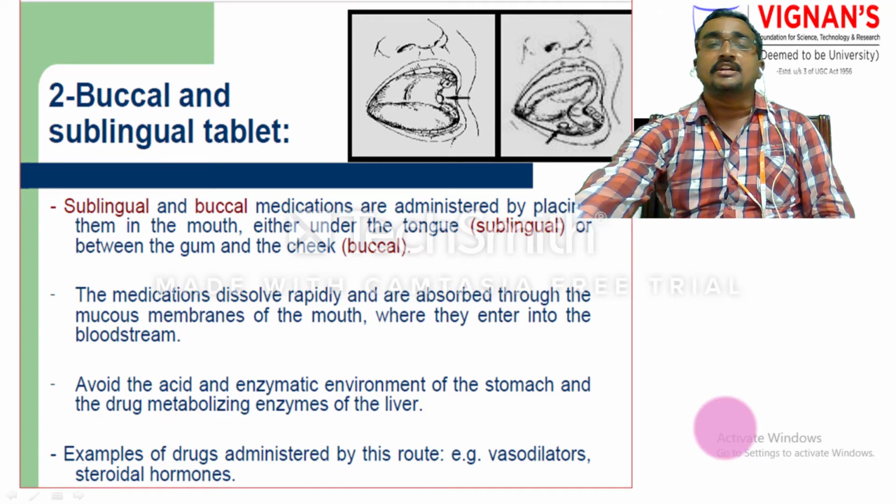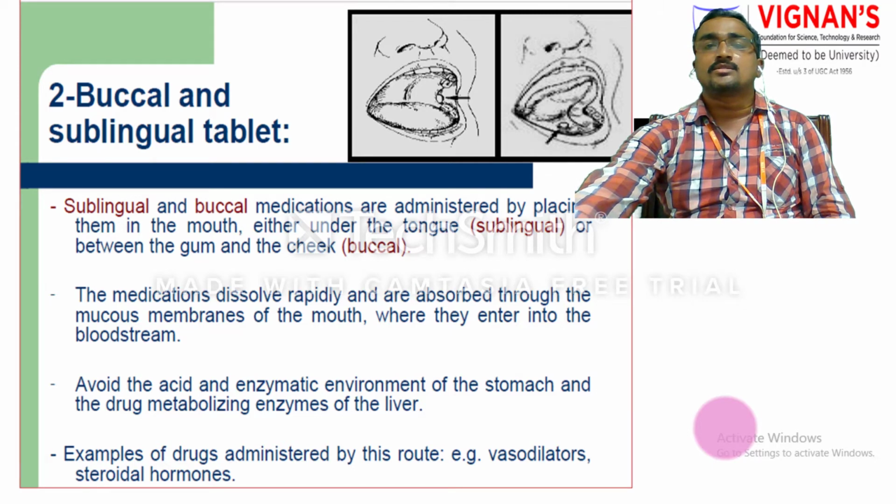Through the sublingual route, the medication rapidly absorbs into the systemic circulation. These buccal and sublingual tablets have a rapid absorption rate and enter the bloodstream in a very quick manner. That's why these tablets are called pocket medicines, especially for severe heart attacks. Sublingual tablets like nitroglycerin are preferably used, and buccal tablets are preferably used to control mouth ulcers. Examples of drugs administered by these routes are mostly vasodilator drugs and steroidal hormones.